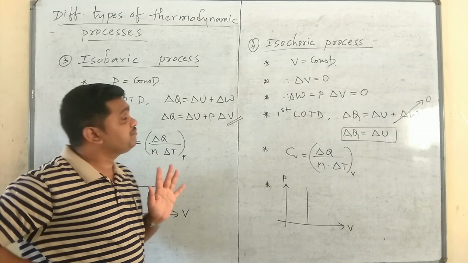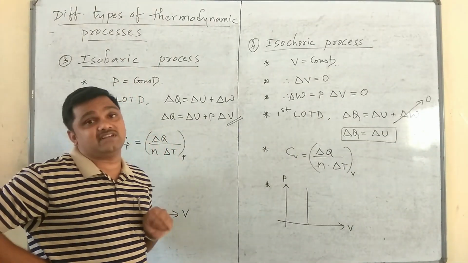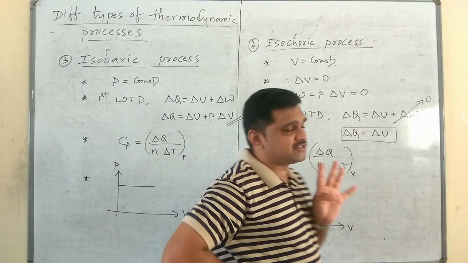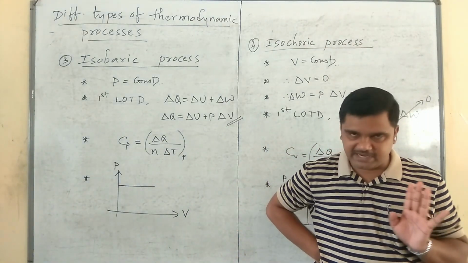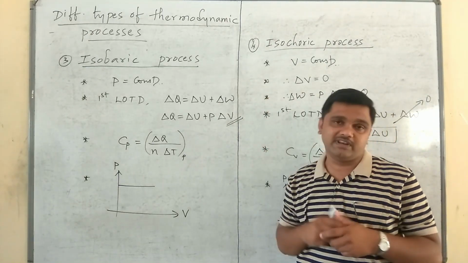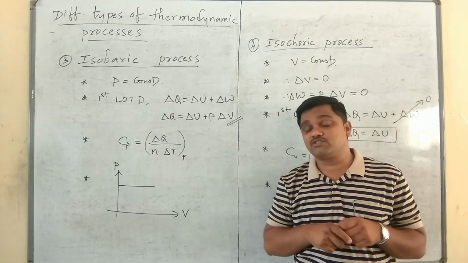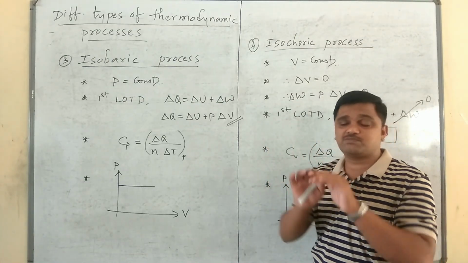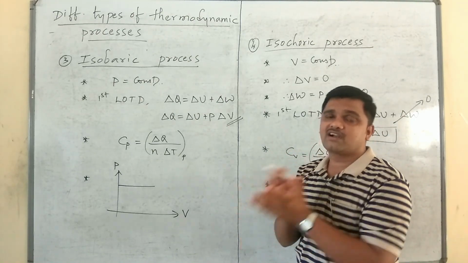Please remember, there are four basic thermodynamic processes in our syllabus. First one, isothermal process: a thermodynamic process that takes place at a constant temperature. The value of specific heat capacity is infinity. In an adiabatic process, it's a thermodynamic process that takes place by keeping the total heat content of the system constant.